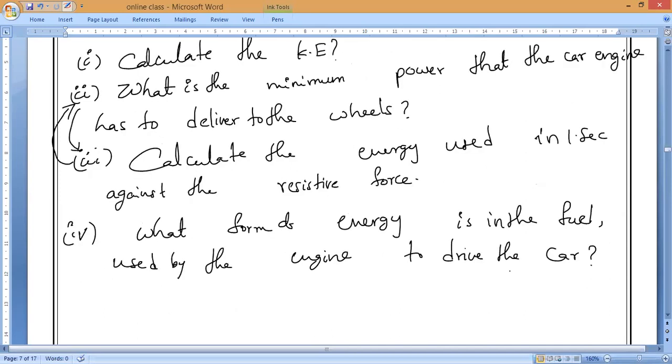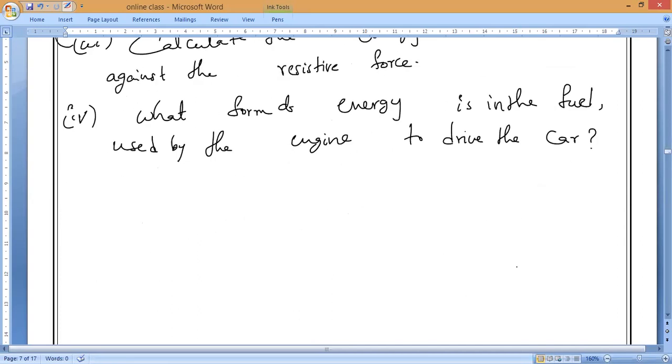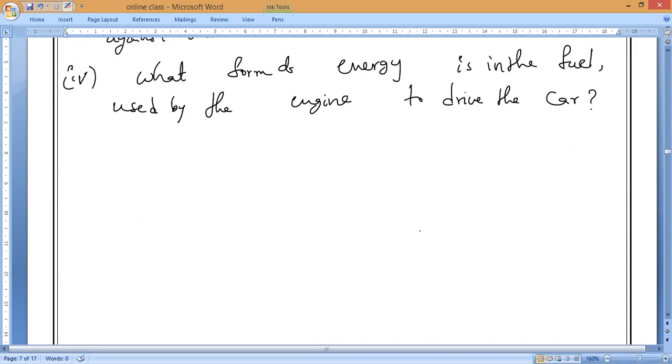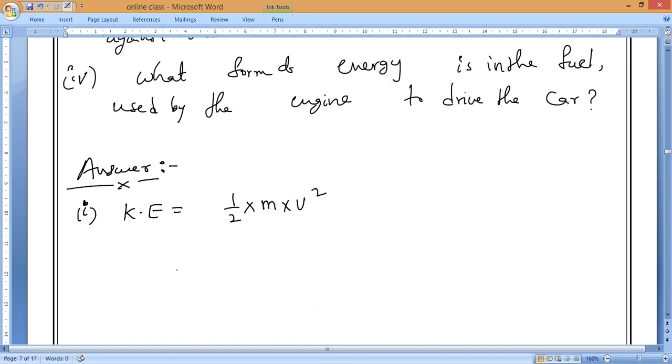First, calculate the kinetic energy. Very simple it is. You people know that. So can anyone say? Calculate the kinetic energy. What is the formula for kinetic energy, Tamil Selvan? Half mv square. So kinetic energy is equal to half into m into v square. What is the given data?